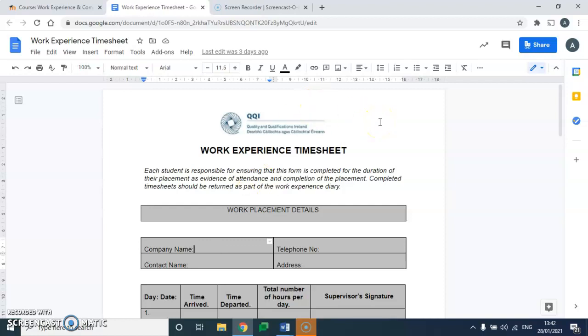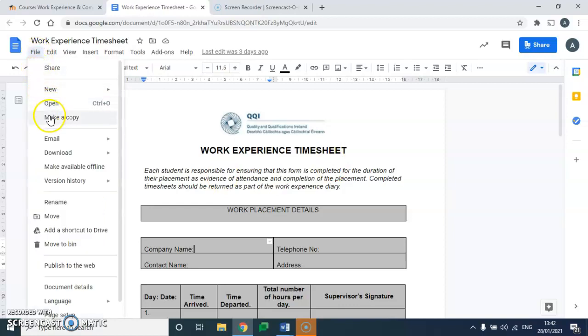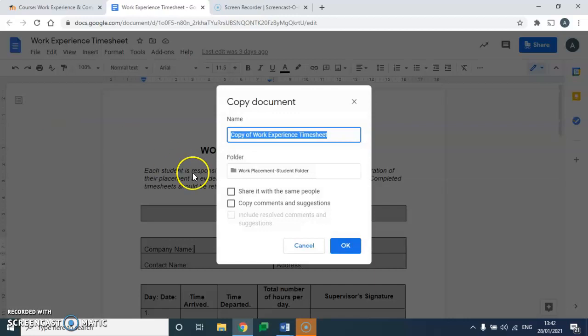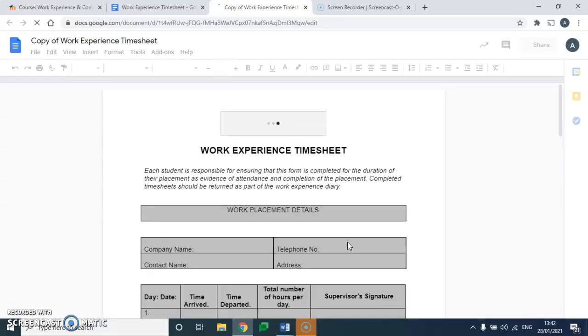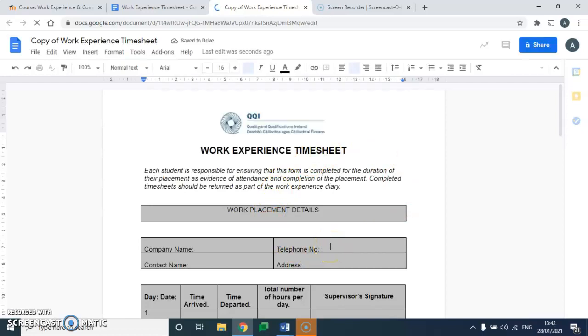If you're at home and you want to edit this document as a Google Doc, okay, the first thing you're going to do is go to File and go to Make a Copy. And if you click OK, that will make a copy of the document for you, okay? And then you can edit that away when you're at home, okay?